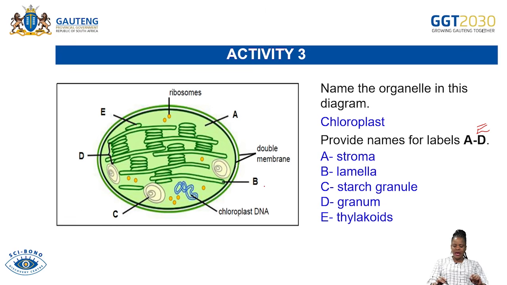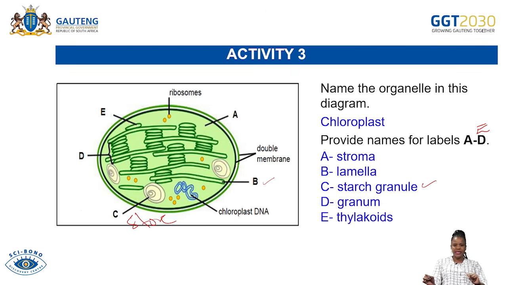And then B is our lamella. Remember, we said even chlorophyll is found in the lamella. So B is the lamella, and then what is C? C is the starch granule. So with the starch granule, this part explains itself. Starch granule, it means that that's where starch is stored.